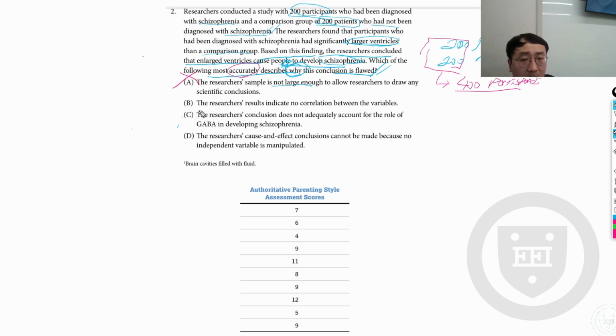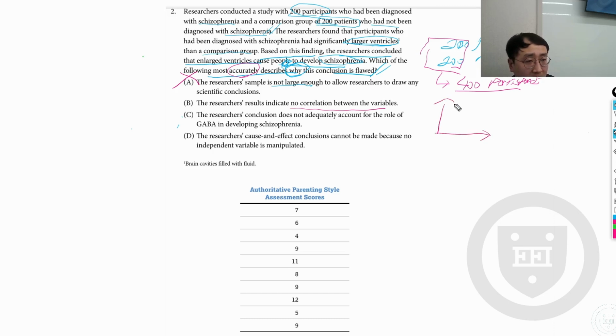How about choice B? The researchers' results indicate no correlation between the variables. Do you think so? Actually, we can see from the evidence that they used comparison groups, right? One with the schizophrenia group and one with the non-schizophrenia group. So actually, there is a correlation.